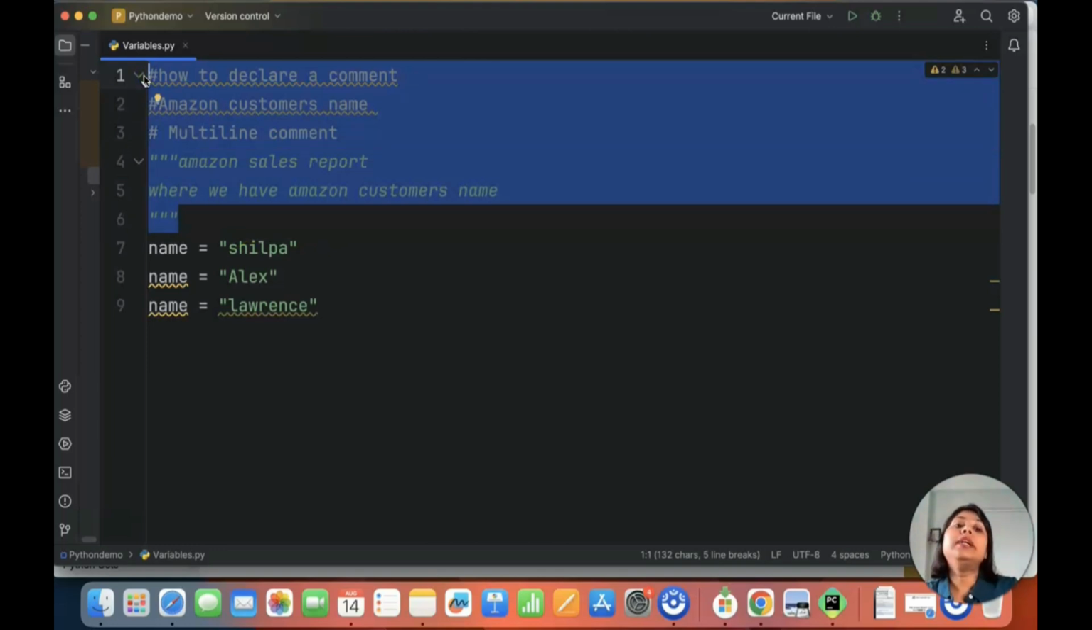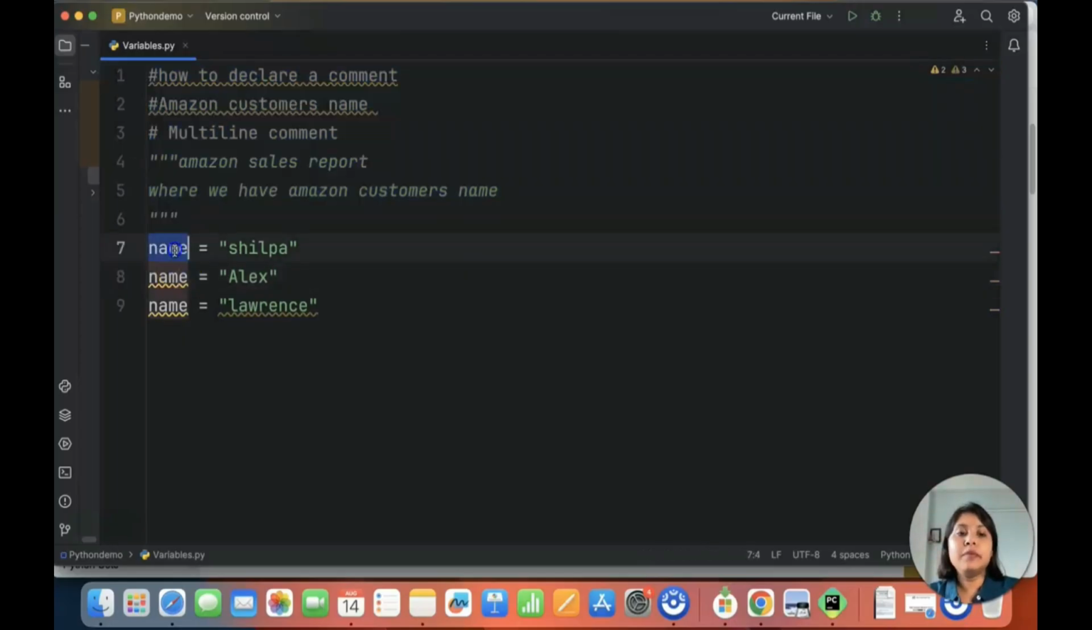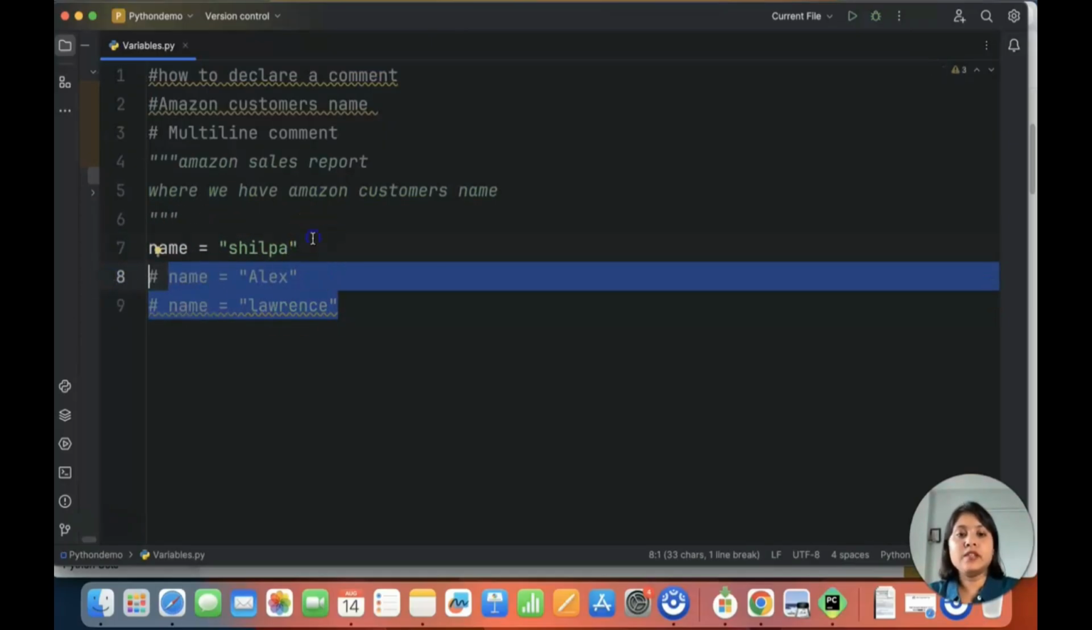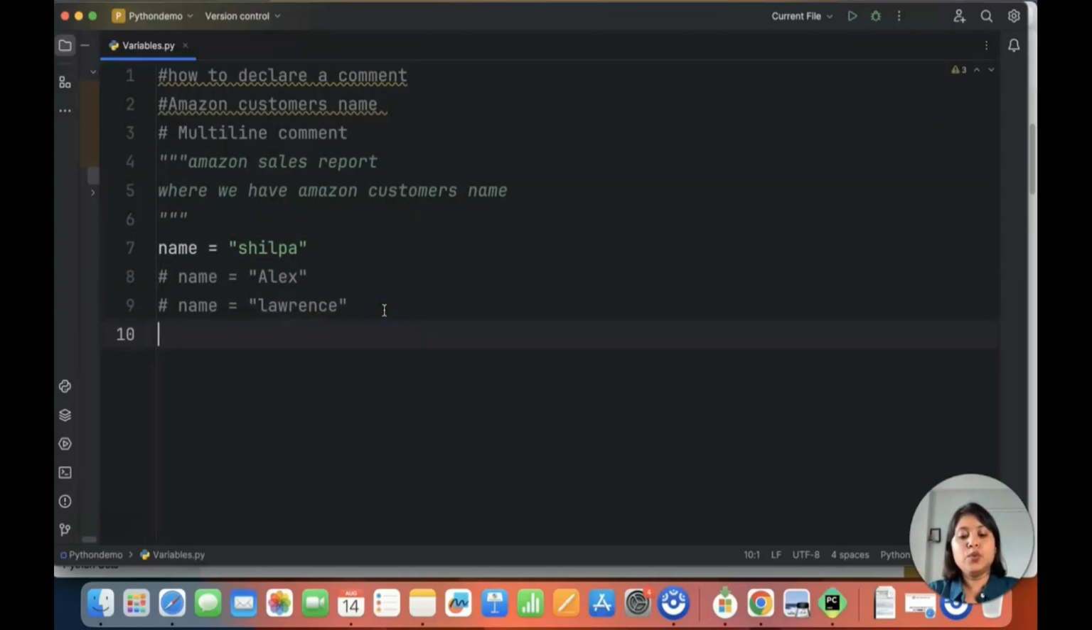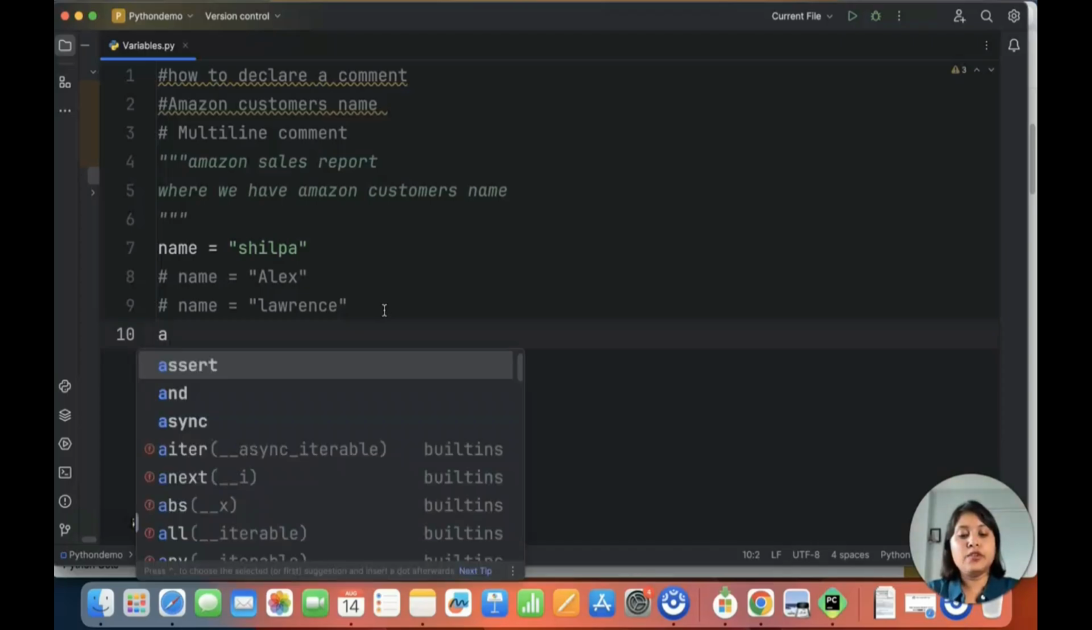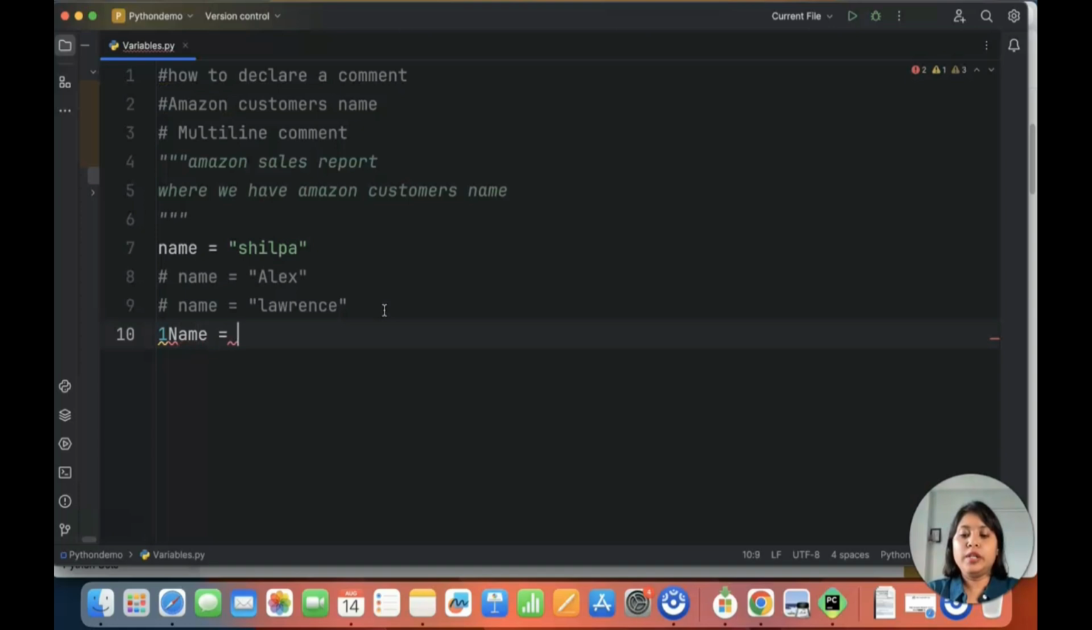Now, how will you declare the variable? I have the first name here as name. This is my variable. Let me comment these things for now. So this is my name. In variables, there are a lot of factors that involve how you can declare a name. For example, I'll write one name equal to ABCD, let's say. Now let me first print this Shilpa and see what it shows.